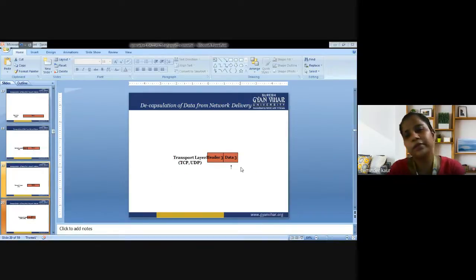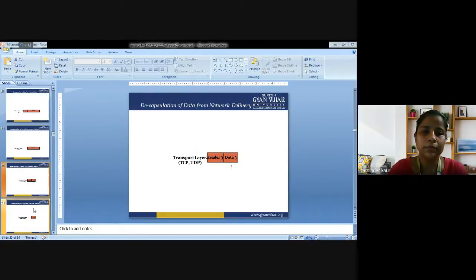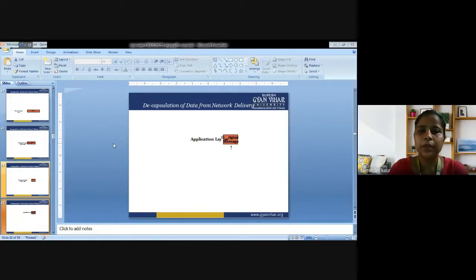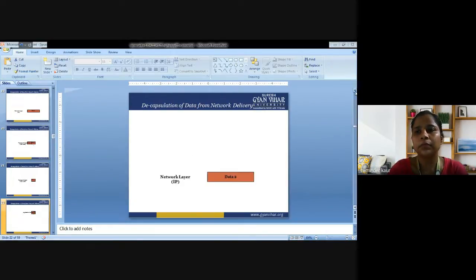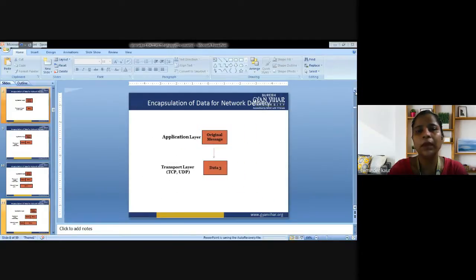Transport layer is concerned with data 3, so header 3, as it is received. Data 3, after removing the header, the original message is fed to the application layer. So this is the whole process that happens in IP security with the help of the four layers: network layer, transport layer, data link layer, and application layer.